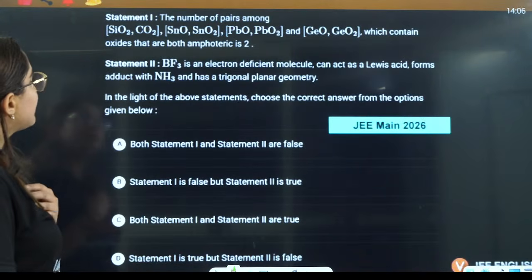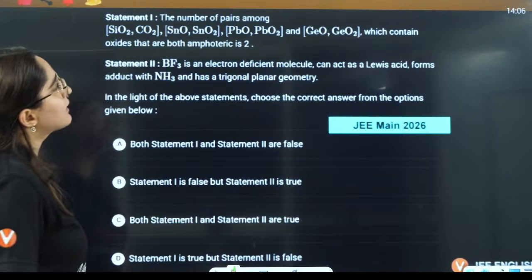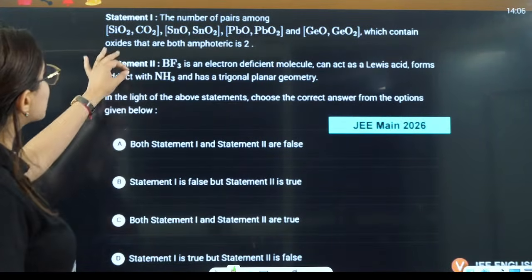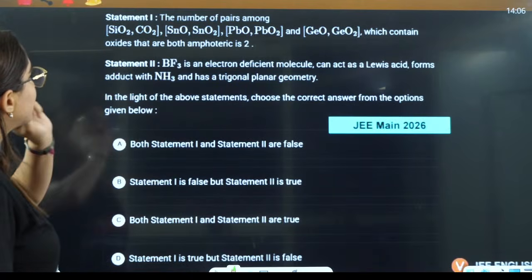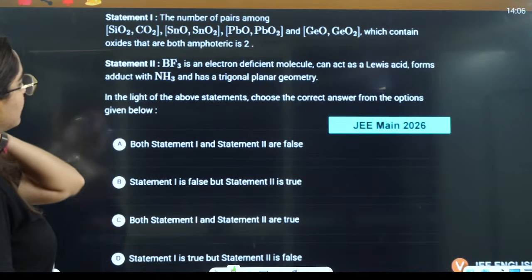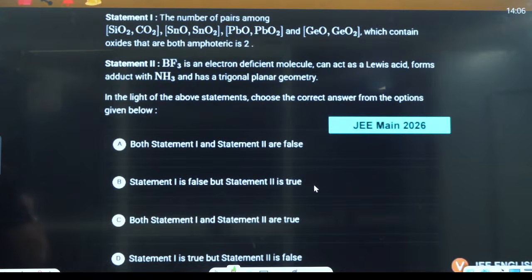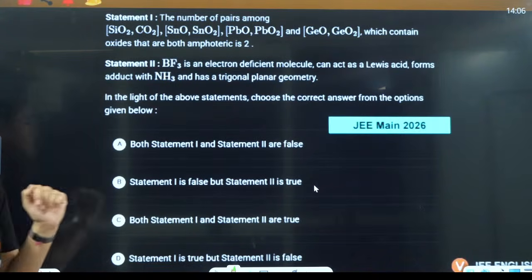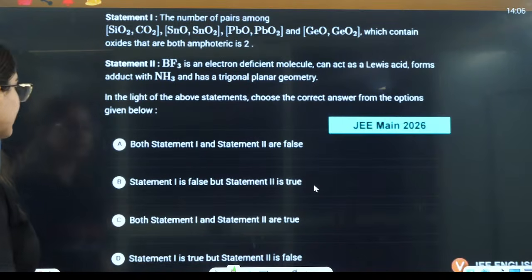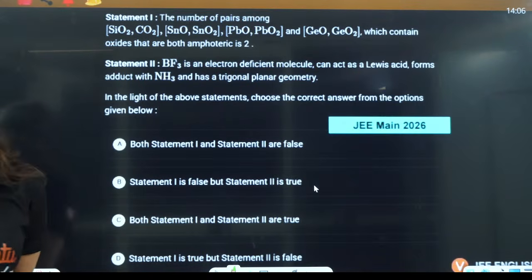Okay, next question guys, a number of pairs are given to you and they are saying which contain oxides that are both amphoteric. Then they are talking about BF3 here. Now, based on the oxides they are asking questions on the nature of oxides, right? Tell me, which of the following are amphoteric in nature?